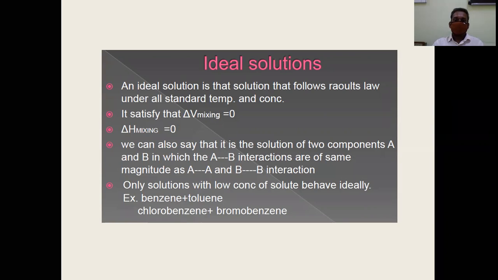And also, we saw how an ideal solution is made. Basically, an ideal solution is made by mixing two compounds which have almost the same molecular structure. Example, benzene and toluene. Now, we should be asking ourselves this question: why do solutions made by mixing two compounds of almost the same structure behave ideally? Because for the first time, we are looking at molecular interactions, intermolecular interactions, and linking it to ideal or non-ideal behavior of solutions.